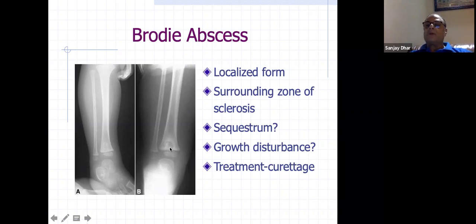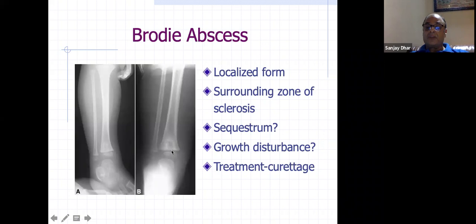You can even have a differential diagnosis of osteoid osteoma in such cases, so a high degree of suspicion is very important. You have a sclerotic edge. You might not have a nidus here in chronic osteomyelitis, while in osteoid osteoma you do. So CT scan in such cases becomes an important diagnostic modality to differentiate it from entities like osteoid osteoma.